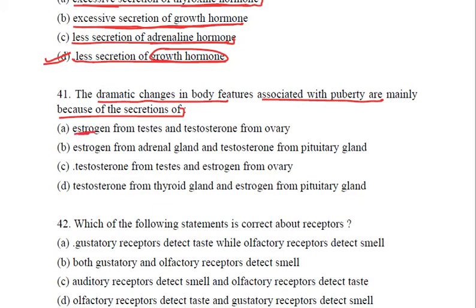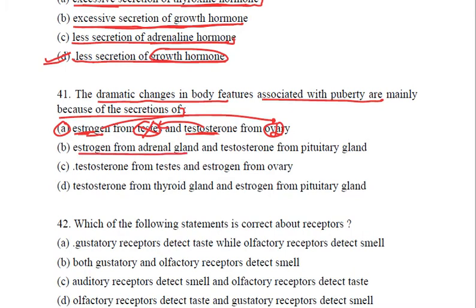So estrogen and testosterone, both are correct options, but still A is not the correct answer. Why? Because of the remaining part of the statement. Estrogen from testes? No. Testosterone from ovaries? No, it is the other way around.